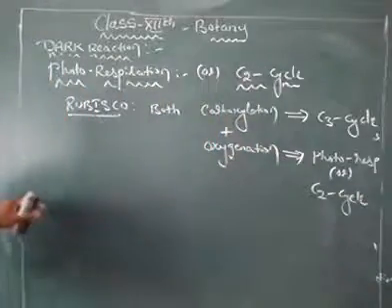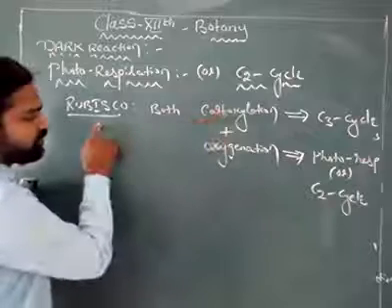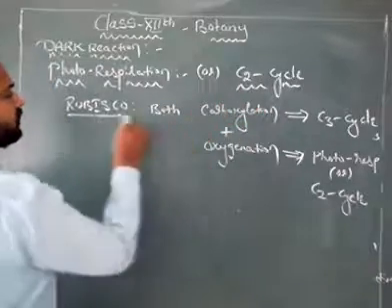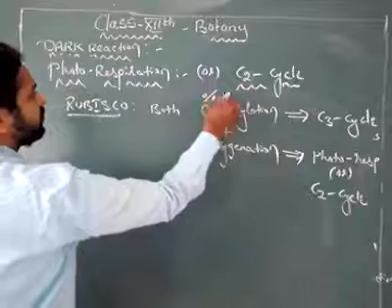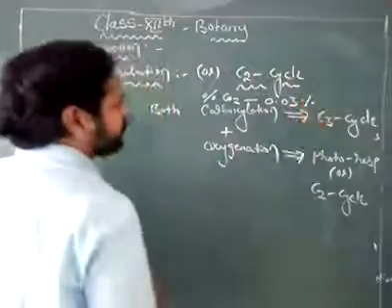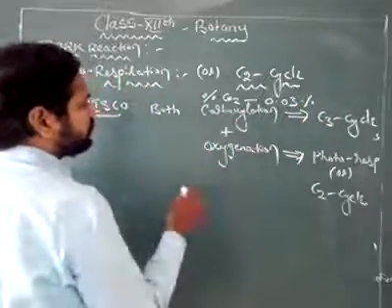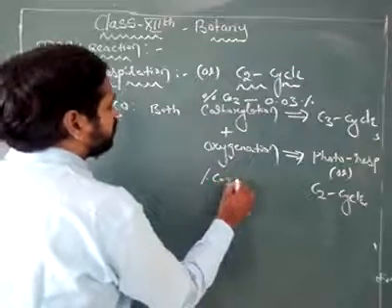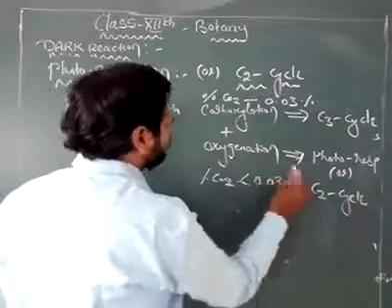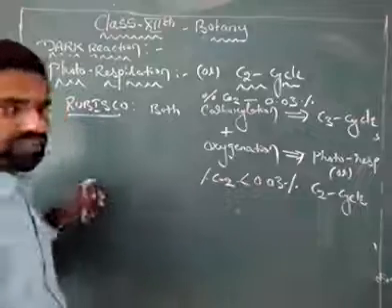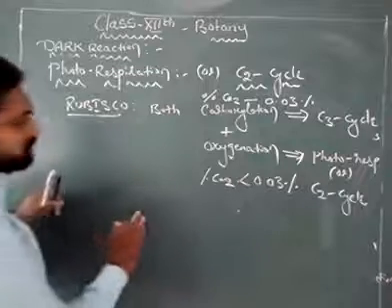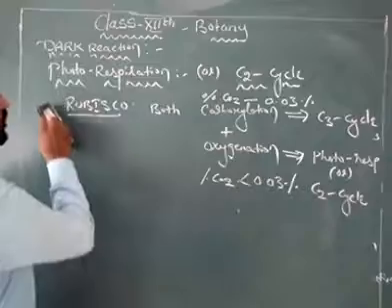Now, under which conditions does rubisco perform carboxylation and under which conditions oxygenation? If the percentage of atmospheric carbon dioxide is 0.03% or more, then rubisco performs carboxylation. If the percentage of atmospheric carbon dioxide is less than 0.03%, then the same rubisco performs the oxygenation activity. So let us see the photorespiration.